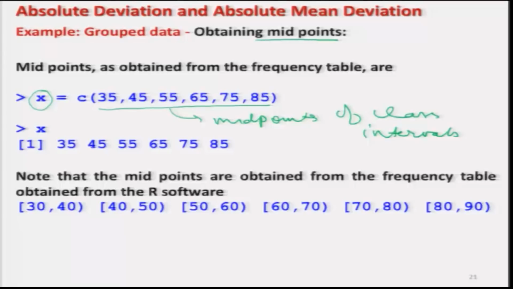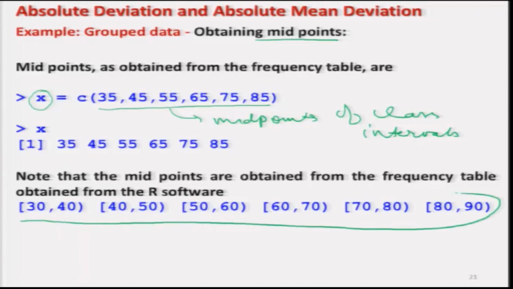If you look at the earlier slide, we had obtained the class intervals like this one. The midpoint of this interval is 30 plus 40 divided by 2, which is equal to 35.